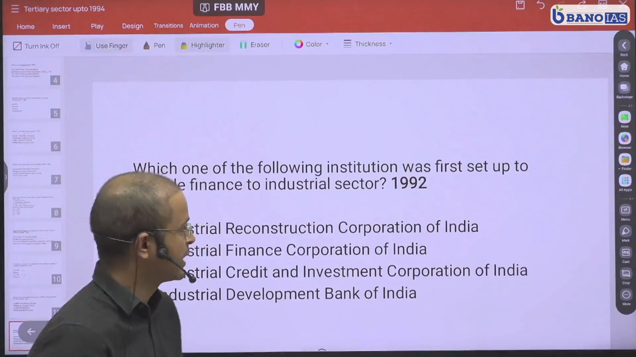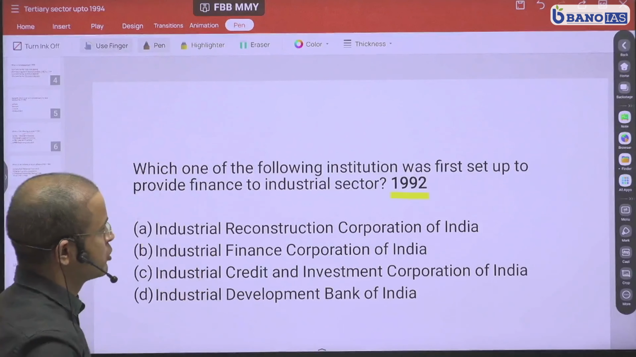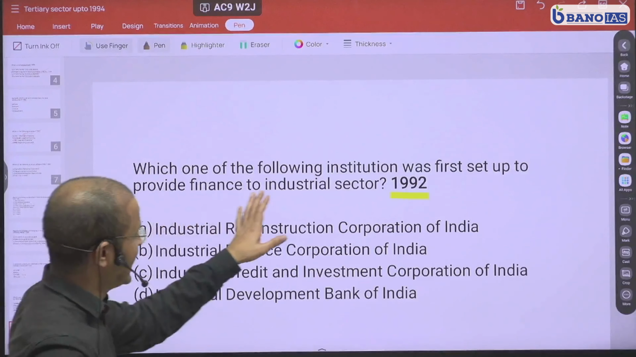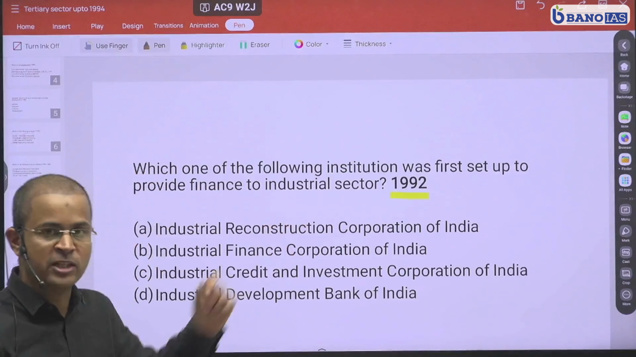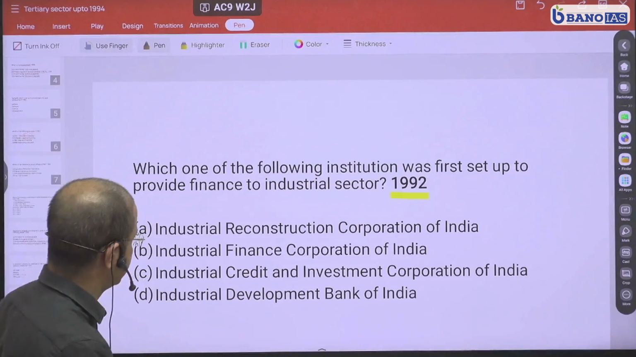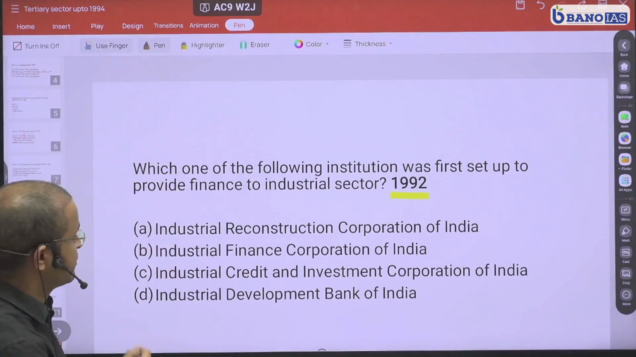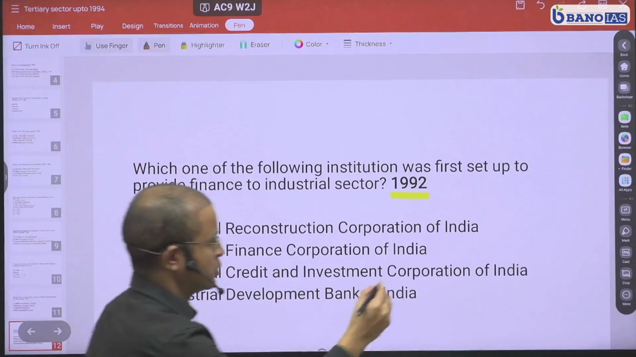So here we have another question from year 1992. Now let's look at which one of the following institution was first set up to provide financing to industrial sector. तो industries को finance provide करने के लिए कौन सा institution पहले सेटअप किया गया था? Let's read this option. Industrial Reconstruction Corporation of India, option A. Industrial Finance Corporation of India, which is, you know, IFCI.